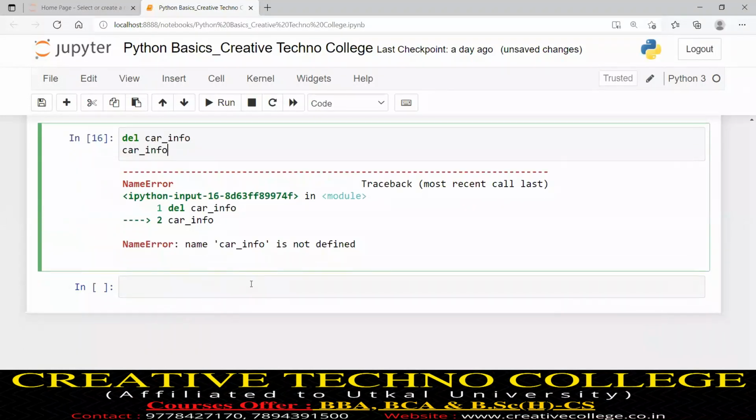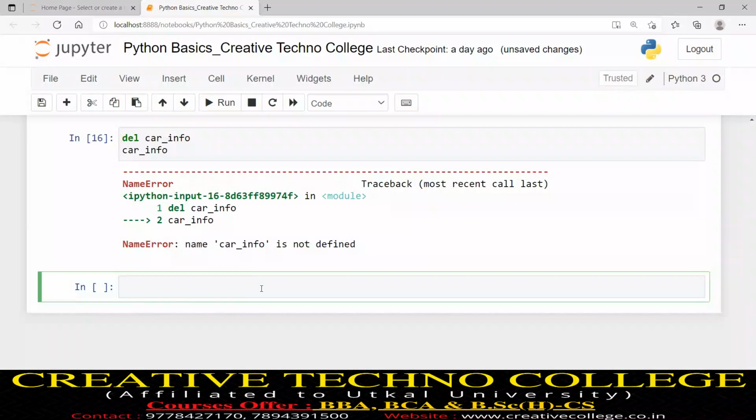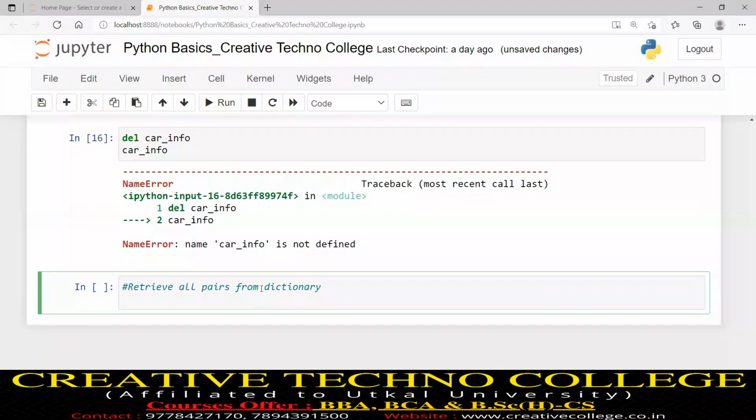Now I will go to the next point. I want to retrieve all pairs from a dictionary. We have already seen this in a list, in a set, and in a tuple. When my requirement is to retrieve all data items, we use a for loop. For k in list, I will print k.